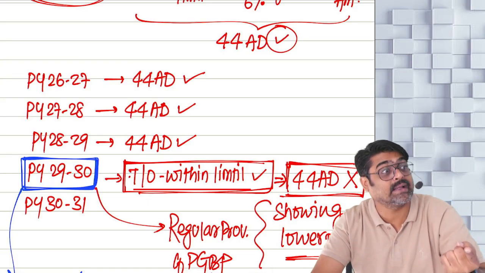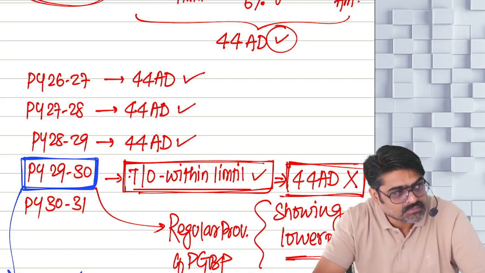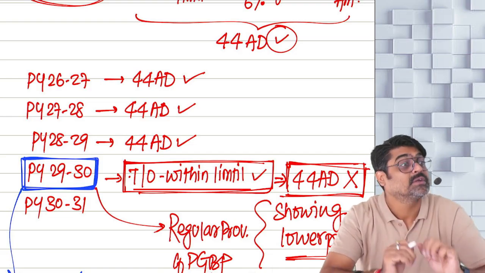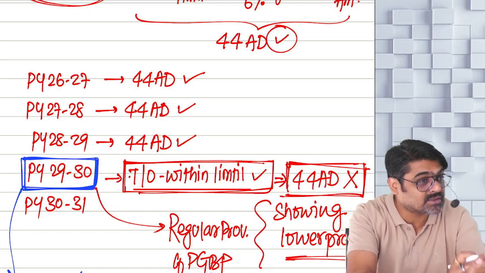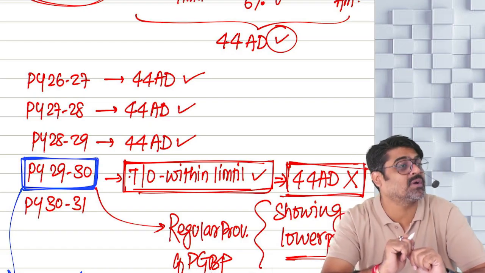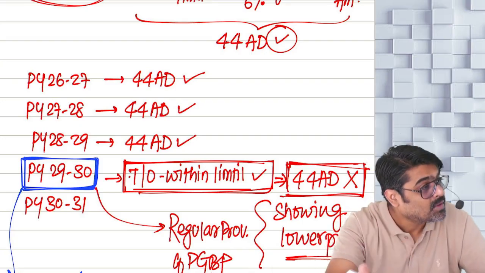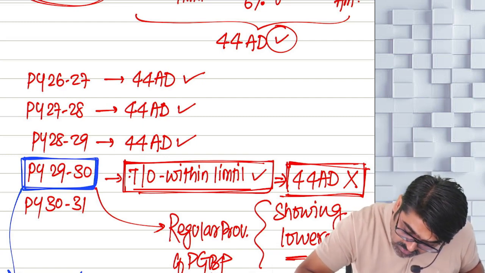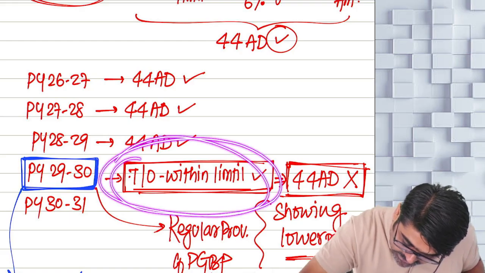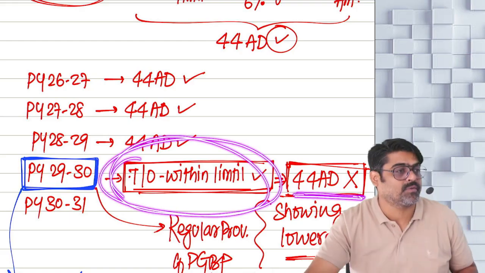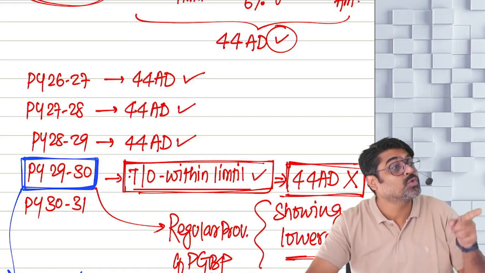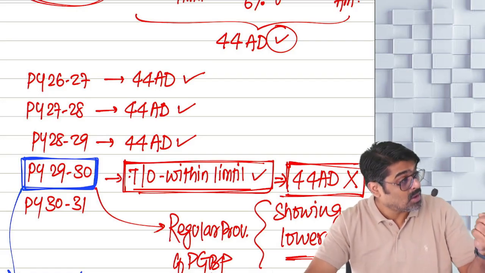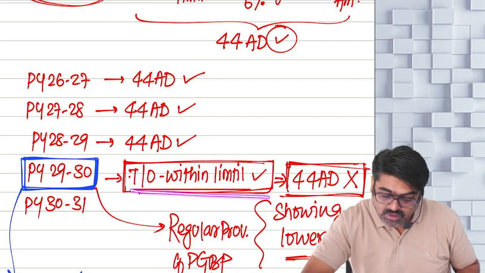And in that year, what are you supposed to do? You are supposed to calculate the PGBP income by following regular provisions, claiming the deductions under sections 32 to 38 separately, yes or no? Maintaining the books, getting them audited. And for the next 5 years, you cannot again follow 44AD. Here your turnover was within the limit. And still you were showing lower profits. Option was there to show presumptive income because your turnover was within the limit.